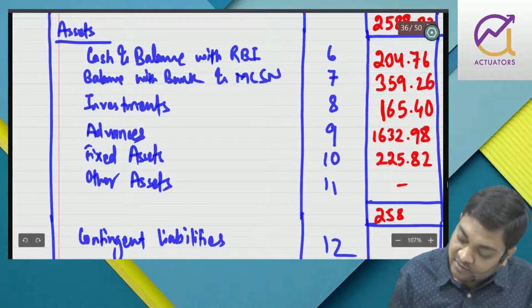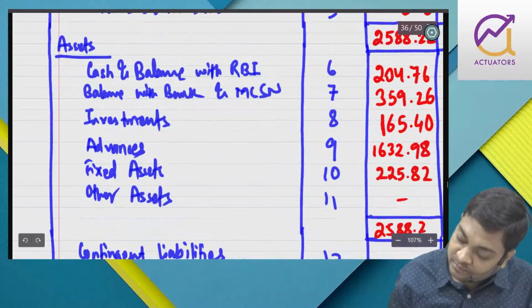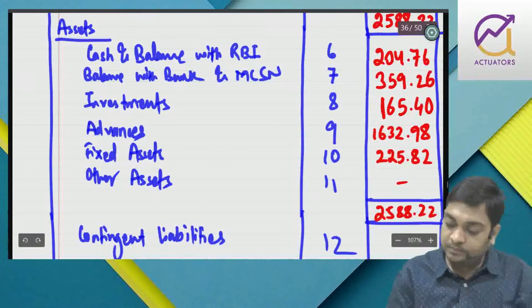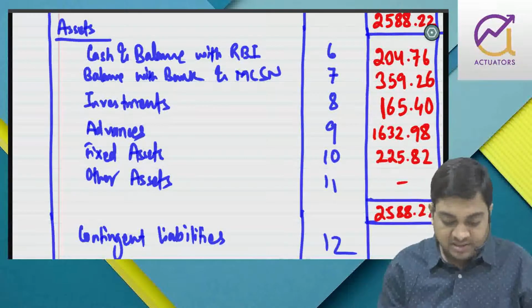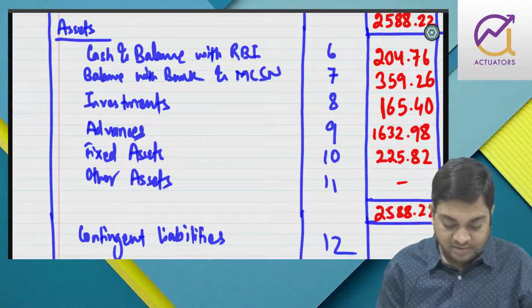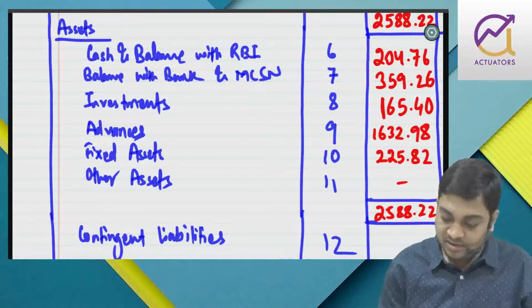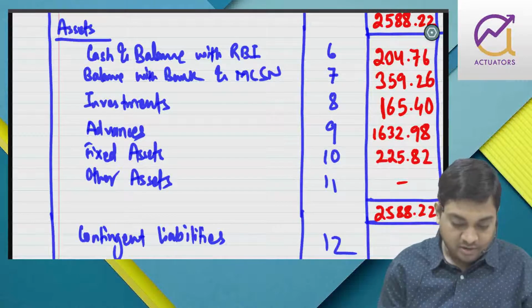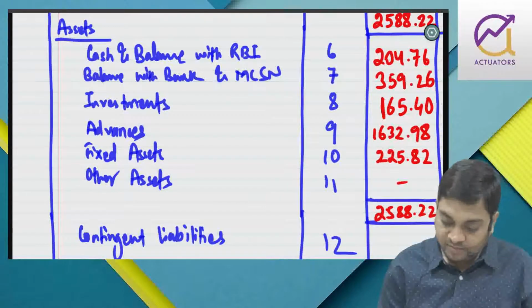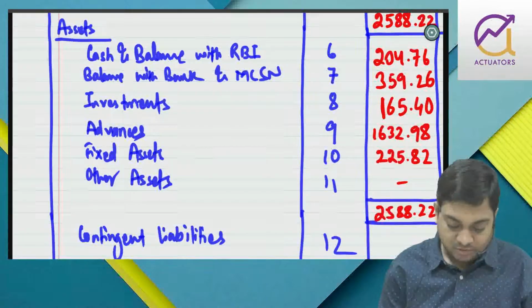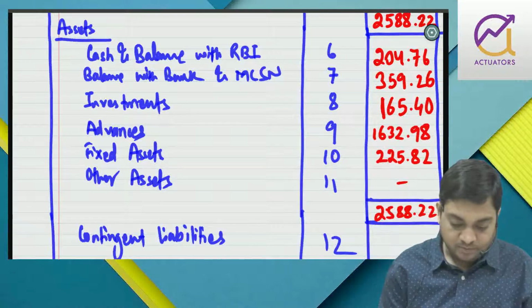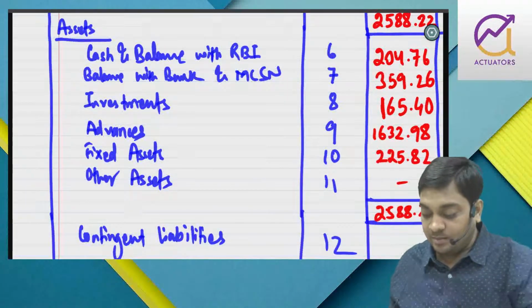So the total is 2588.22. So just 204.76 plus 359.26 plus 165.4 plus 1632.98 plus 225.82. So 2588.22.